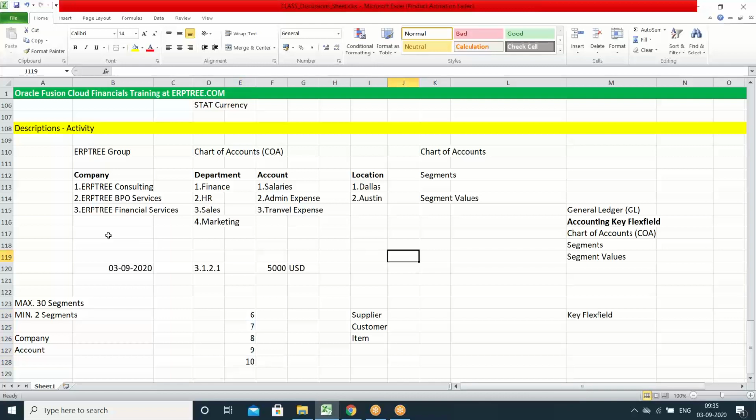No. Here, what you can do is, when you create the segments, say you created these four segments in the chart of accounts, you can specify which is mandatory and which is optional within the chart of accounts, not at supplier level or other levels. Within the chart of accounts only you can set it. Again, if you say location is optional, not mandatory, it is optional everywhere. It is not like for supplier it is optional and for customer it is mandatory. No, that's how it won't work. If you make it mandatory, it is mandatory everywhere. If you make it optional, it is optional everywhere. That's how you can set it.